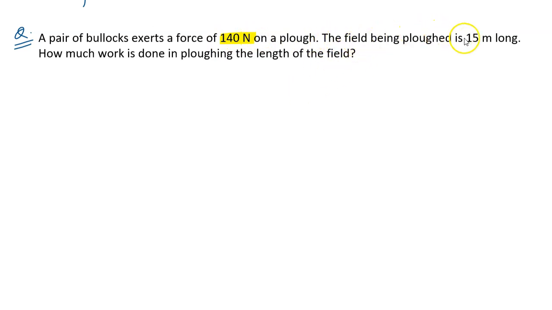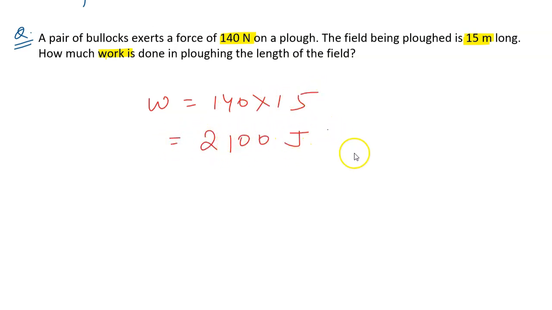The field being plowed is 15 meters long. How much work is done? Very simple expression. Work will be 140 times 15. So yes, we get 2100 joules. You can also say it as 2.1 kilojoules, because 1 kilojoule is 1000 joules.